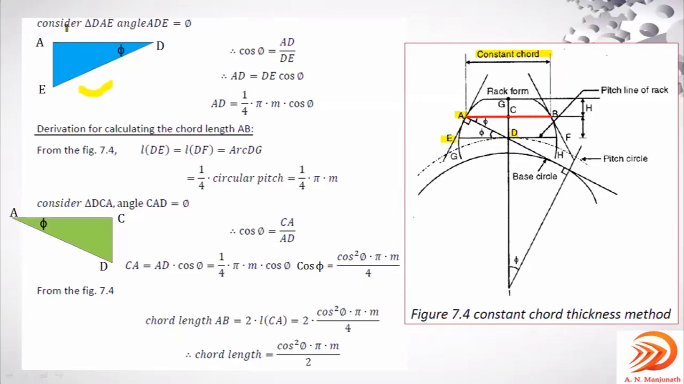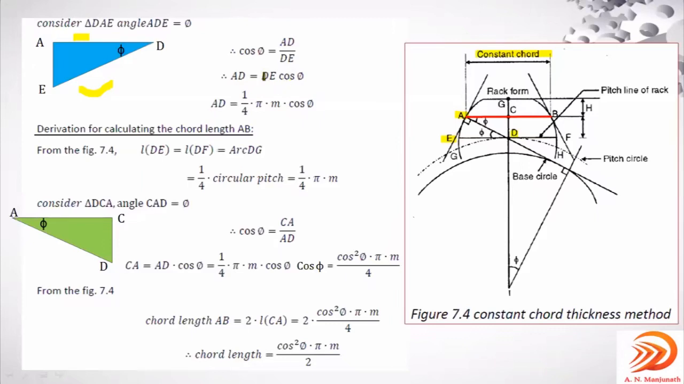So from this triangle DAE, that angle DAE, it is phi. Cos phi is equal to cos theta is equal to adjacent by hypotenuse, trigonometric function. So adjacent for this particular triangle is this value, that is AD. Then hypotenuse is D, this particular length. So cos phi is equal to AD by D. So AD will become D cos phi.